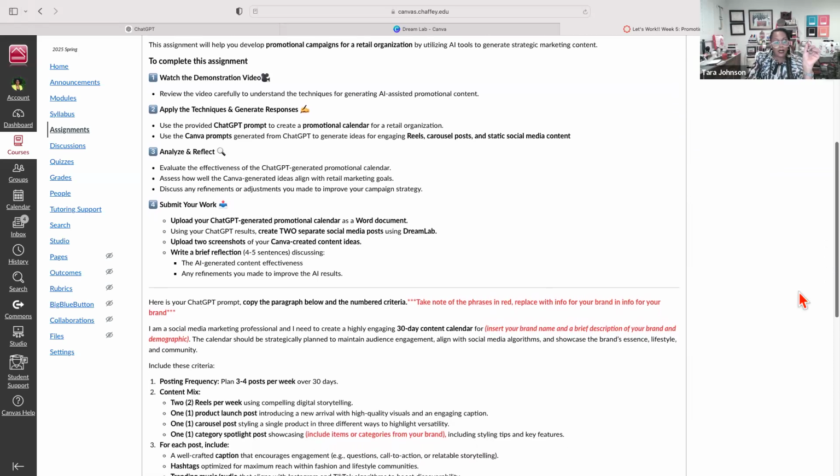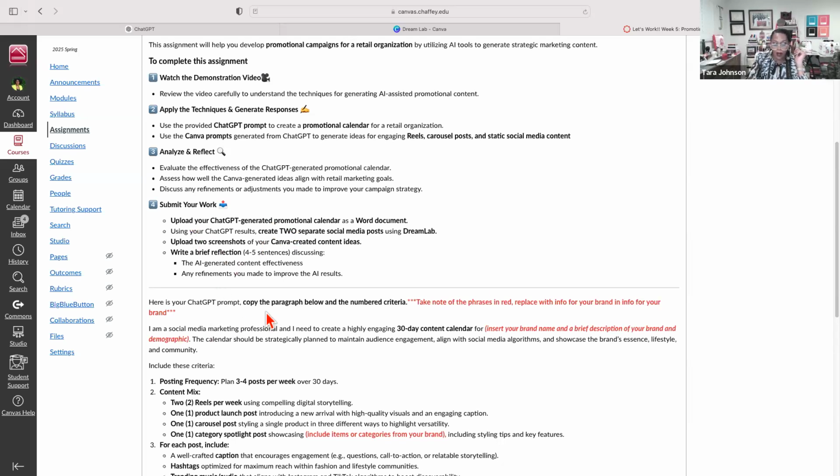For this assignment, you'll use your prompt, get your ChatGPT result, and put it in a Word document again. You will also write a brief reflection, 4 to 5 sentences, on how effective you think that content result was and any refinements you made to improve those results. Those are the 2 things that will be on the Word document. I'm probably going to rearrange it so it has the words together. Then you're going to use your ChatGPT results to create 2 things in Dreamlab this time, so you're going to upload 2 things from Dreamlab.